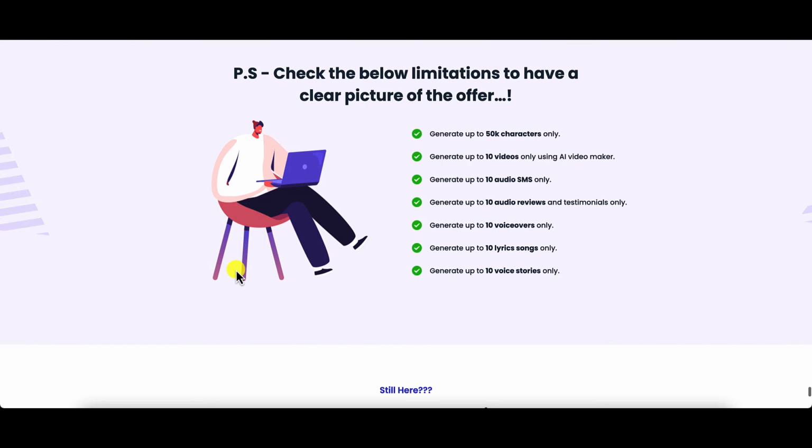So check out this limitations guide before you click the buy button. Generate up to 50K characters. You can generate up to 10 videos. Using the AI video maker, you generate up to 10 audio SMSs only. Generate up to 10 audio reviews and testimonials. You can generate up to 10 voiceovers. Generate up to 10 lyric songs. And generate up to 10 video stories. Now, I'm going to be revealing the upsells or the upgrades that can remove these limitations.